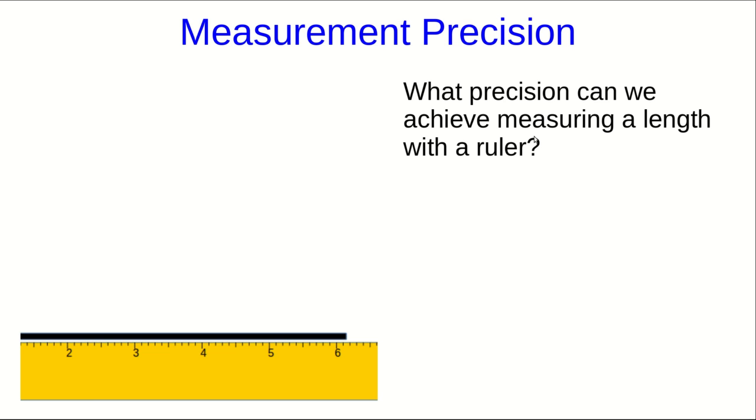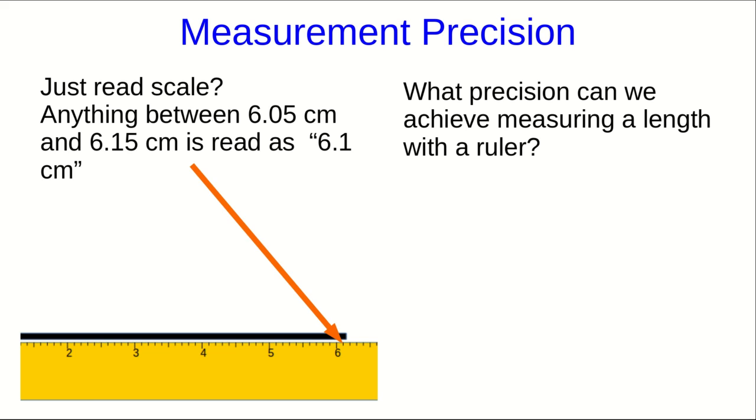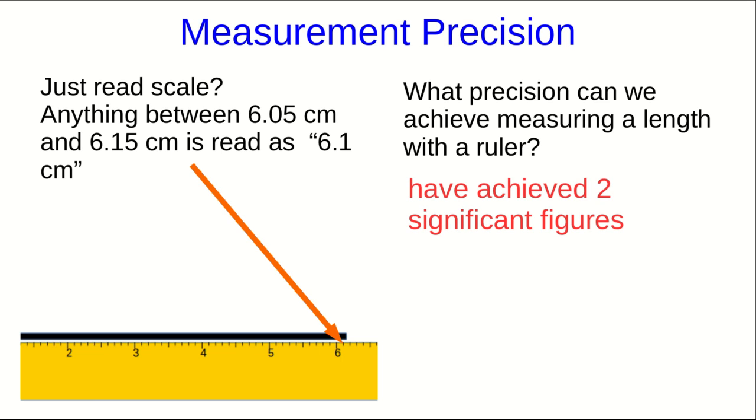I want to highlight some of the issues that come up with precision in measurements, and so I'm going to give a couple of examples. Suppose we're measuring this object with a ruler. We need to know where the right end of the object is in relation to the scale. Well, we can just read the scale. It's closest to the 6.1 centimeter mark, but of course that means anything between 6.05 and 6.15 is going to get read as 6.1 if we just measure to the closest mark. So doing that, we've achieved two significant figures, or precision of plus or minus 0.05 centimeters.